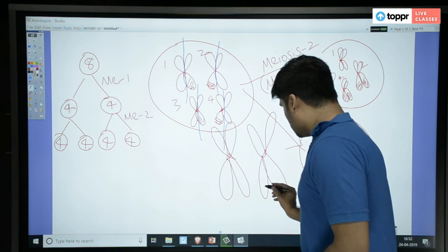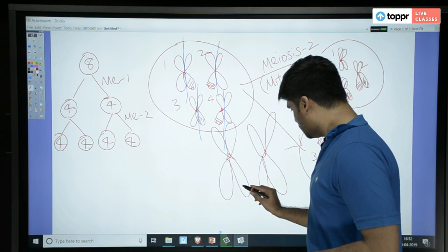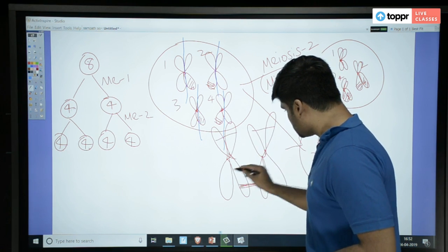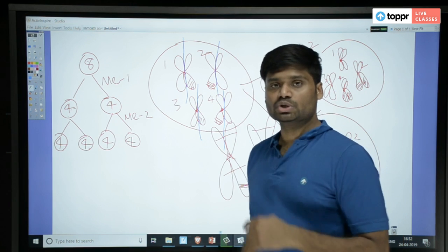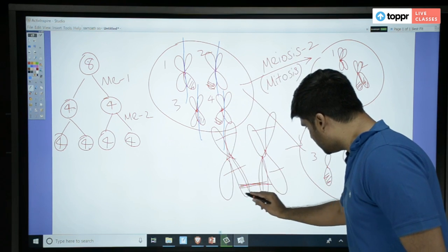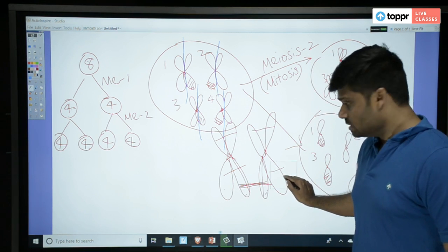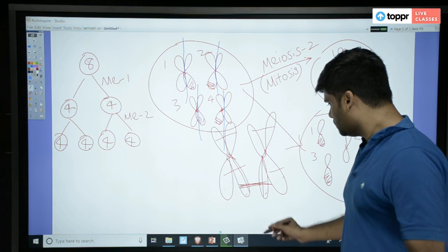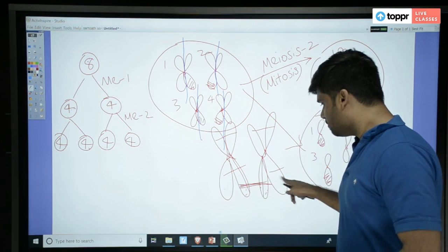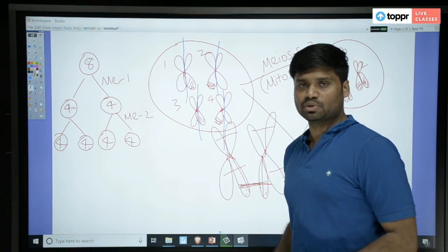And remember, this chiasmata formation, for our convenience, we are drawing only chiasmata at this level. But chiasmata can form at multiple levels. At multiple levels, crossing over may occur. And not just 2 chromatid arms will take part. Sometimes these 2 also may take part. In this diagram, you won't believe. You will think these 2 are close, no? They are crossing over. These 2 are very far away, no? How will they cross over? This doubt you will get. But this is not the right accurate diagram.